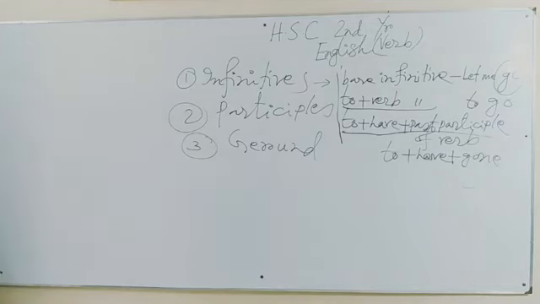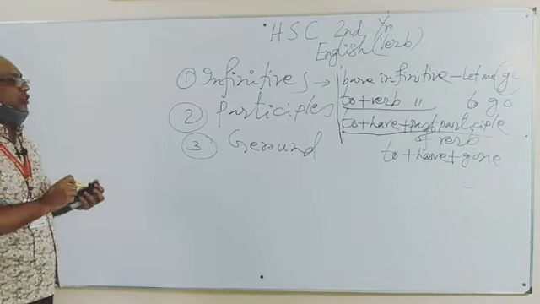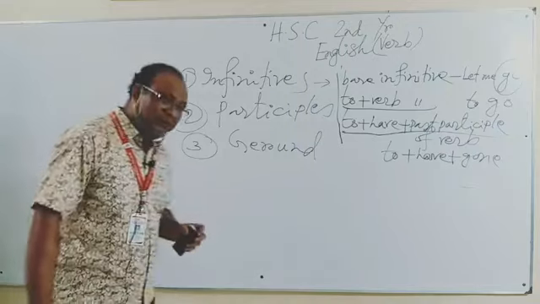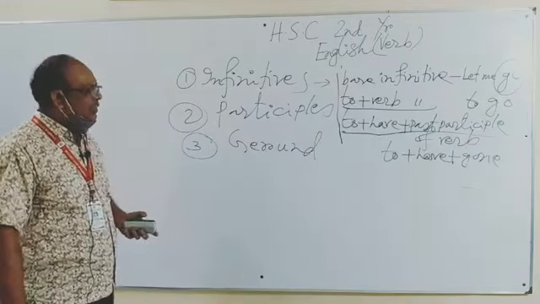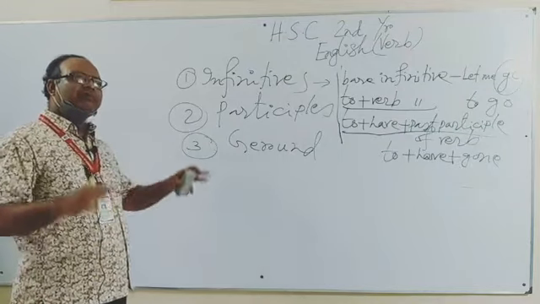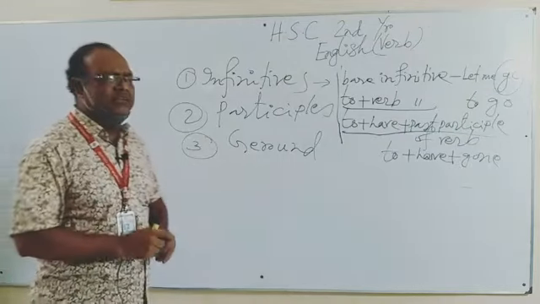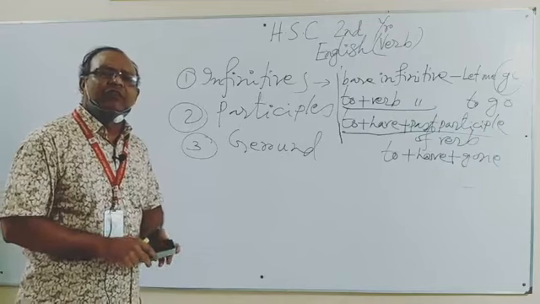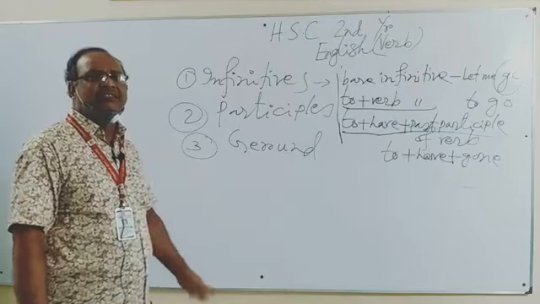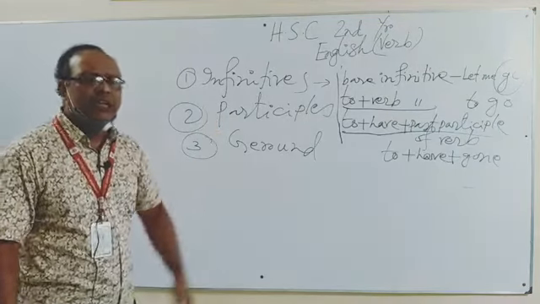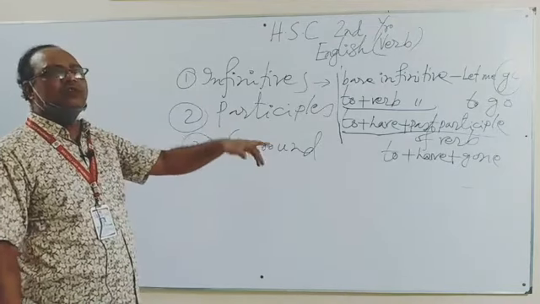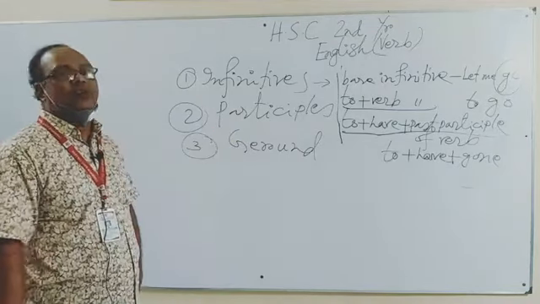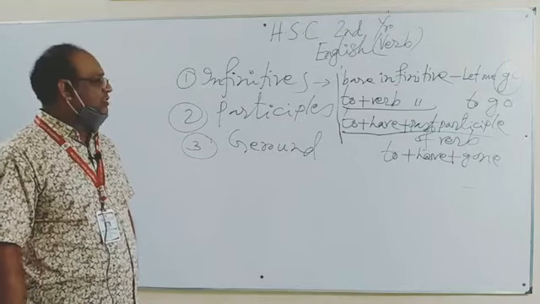In rare cases we use these kinds of infinitives, but there is use in the grammar. So if I say, it is nice to have gone there in time, to plus have plus gone is an example of non-finites.